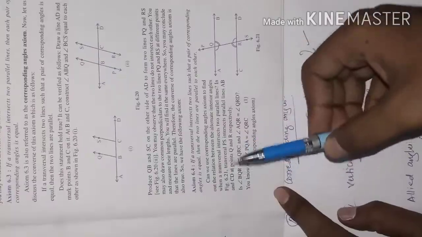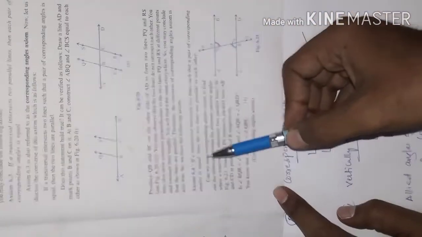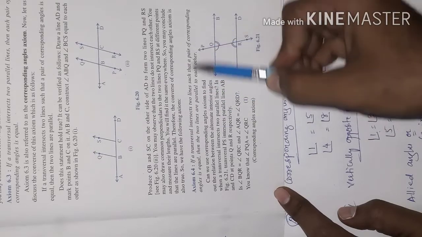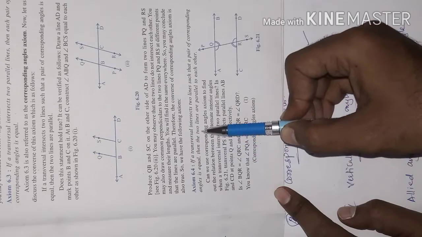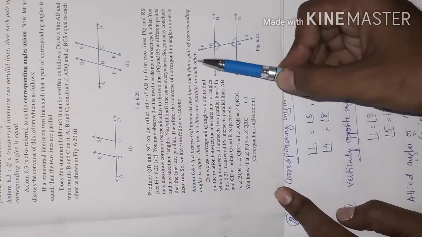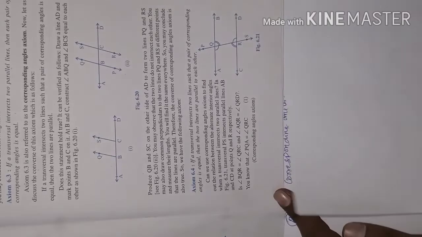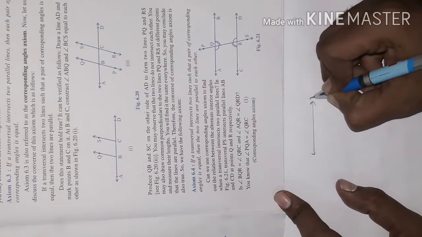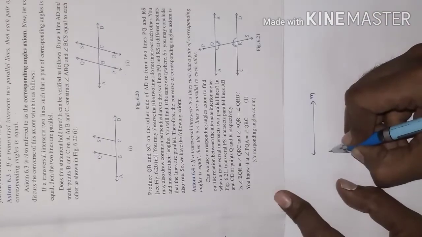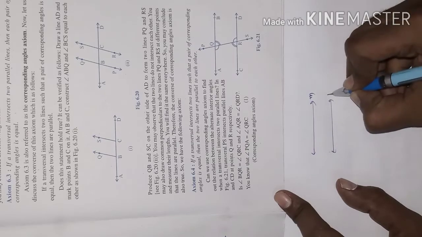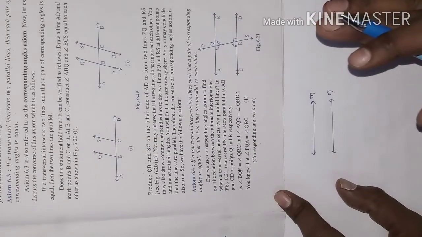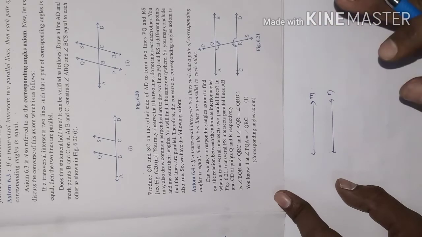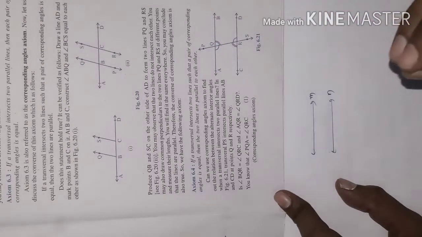Now to the converse of this above axiom. Here it is: if a transversal intersects two lines such that a pair of corresponding angles is equal, then the two lines are parallel to each other. I will show you in the diagram. M is one line and one more I will write here, N. M and N are the lines. I am saying only lines. I am not saying M and N are parallel lines.